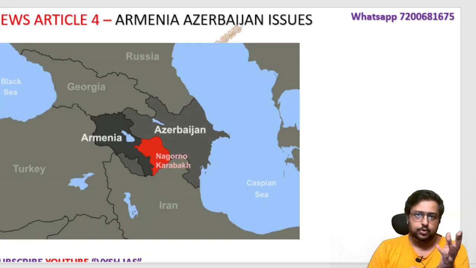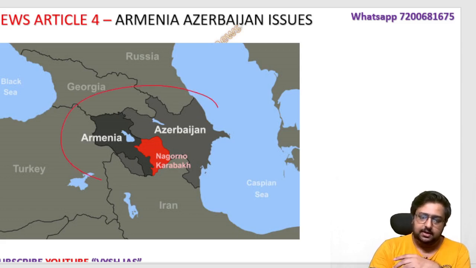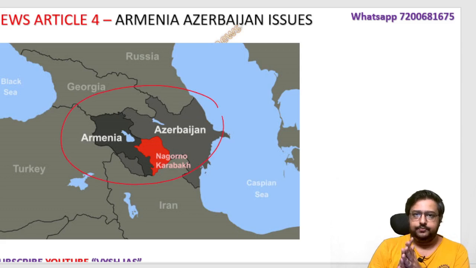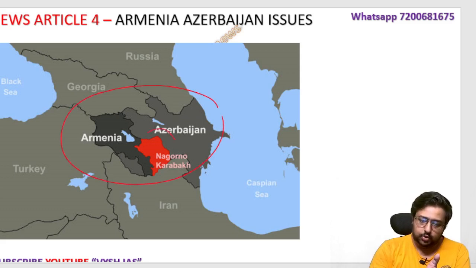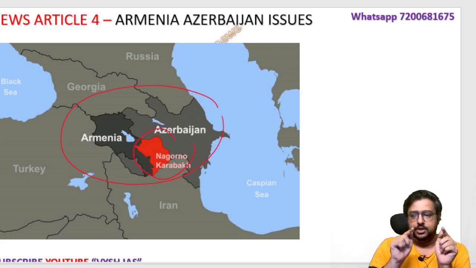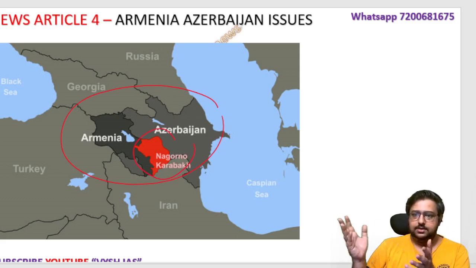Again, big news, for the last 5-6 years it's going on. Azerbaijan and Armenia, two religions, they are fighting. And here this is the most contentious region, Nagorno-Karabakh, which came even in the 2023 prelims. They gave a match-the-following: on the left side and right side they gave some other countries. They didn't give Armenia and Azerbaijan. So it was wrong. So that way, everything you should know.